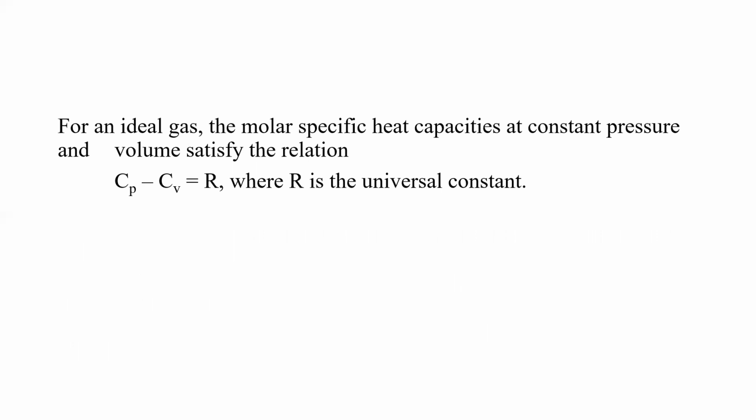Then the relation between specific heat capacity at constant pressure and specific heat capacity at constant volume is given by Cp minus Cv is equal to R, where R is called the universal gas constant. This relation is also called Mayer's relation. Okay, students.